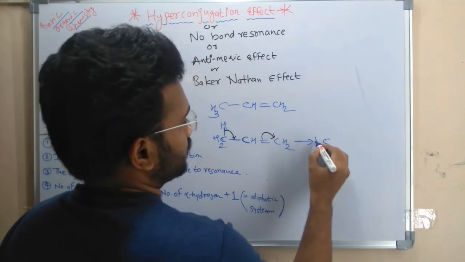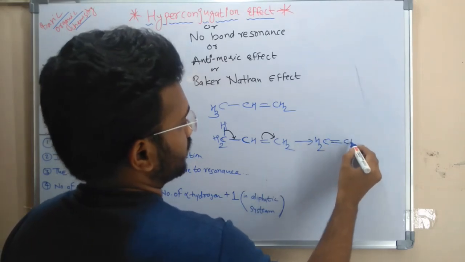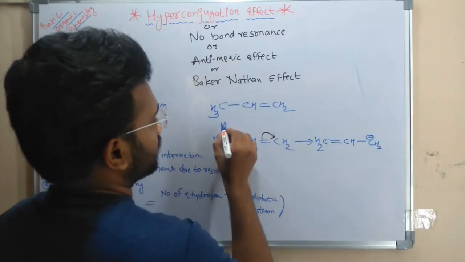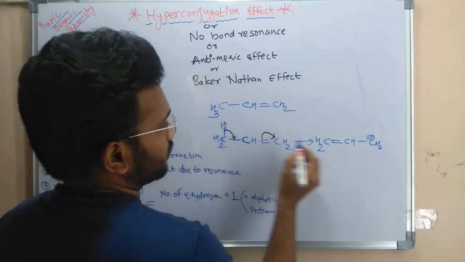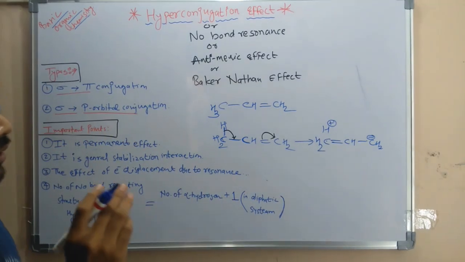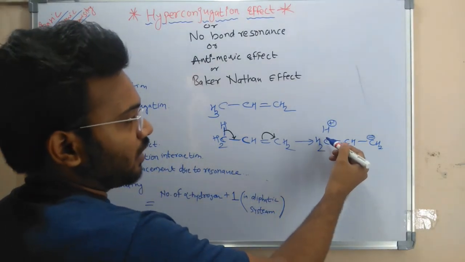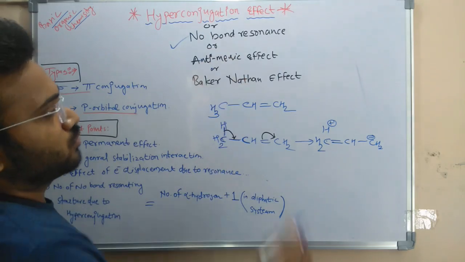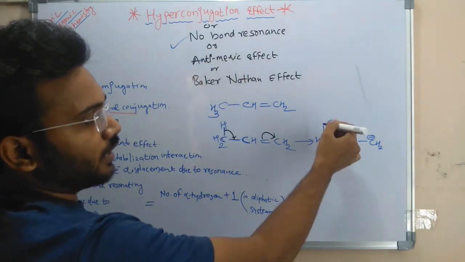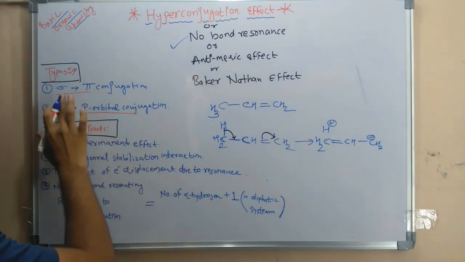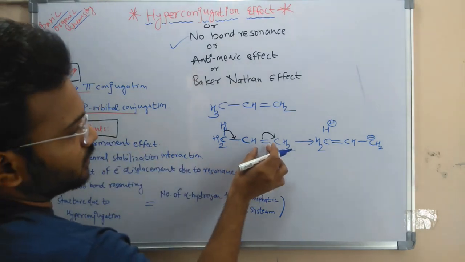The resulting structure formed is CH2 double bond CH single bond CH2 minus, and this electron is transferred that way. This is H plus. Now there is no bond between this carbon and hydrogen. That's why we call the hyperconjugation effect a no bond resonance. There is no bond between carbon and hydrogen. This is an example of sigma pi conjugation. This is the pi bond.